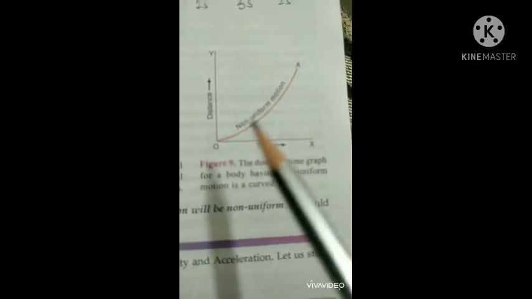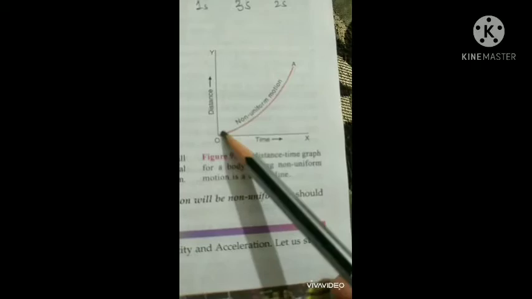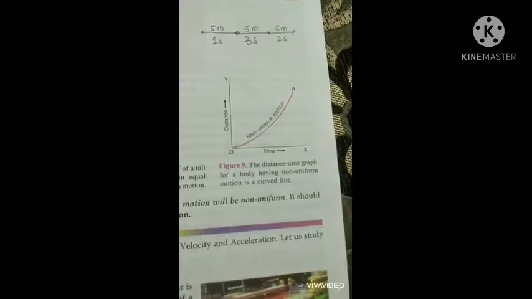If you can see this graph, non-uniform motion always has a curved graph. It is never a straight line. It always has a curved graph, with time on the x-axis and distance on the y-axis. So this is the difference between uniform motion and non-uniform motion. In our daily life we cannot have uniform motion.